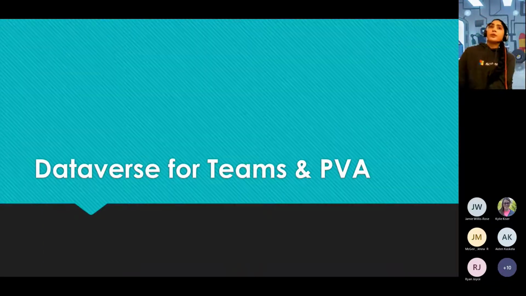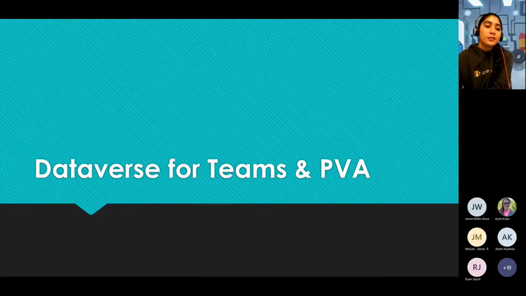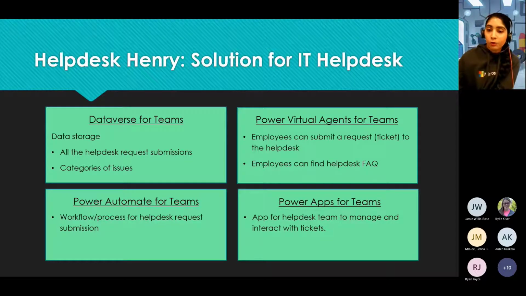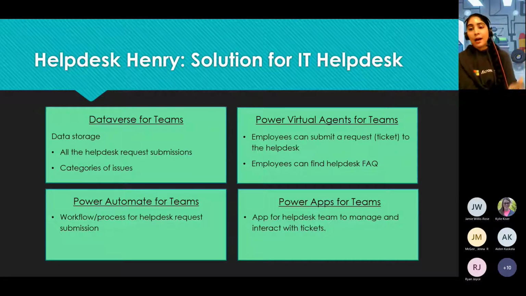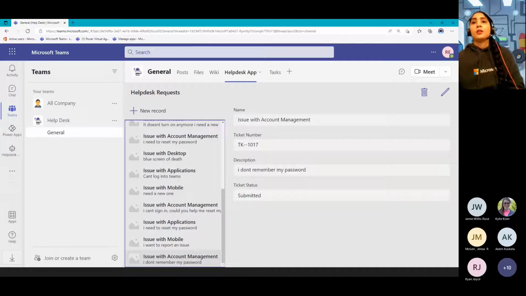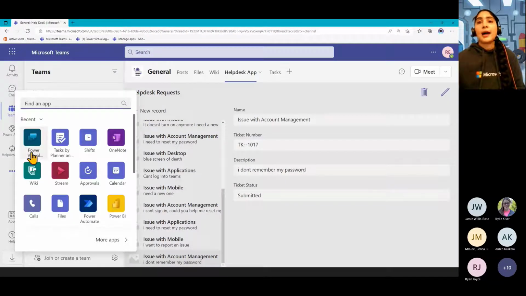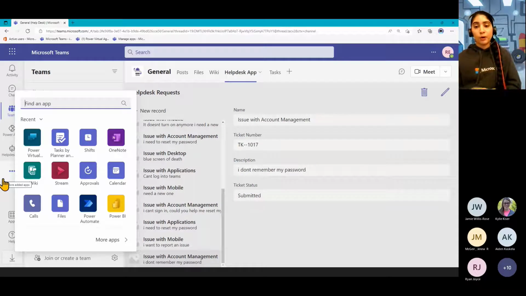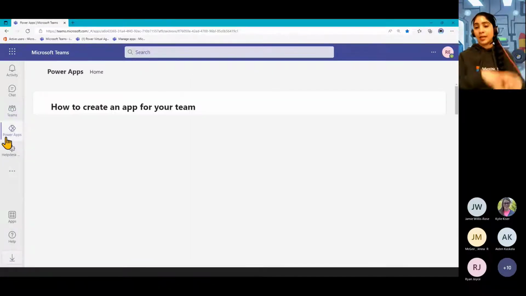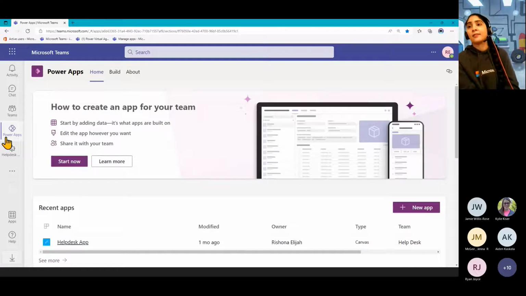All right, so first of all, because we have all of these different components to it, Dataverse, Power Automate, the bot itself, and a Power App, we're going to build this in the Power Apps app, rather than just that chatbot, the Power Virtual Agents one that I just showed you. Over in the Power Virtual Agents app, you can use that one if you just have your bot that you want to use. But if you have all these other components to it, then you can manage the solutions over in the Power Apps app to keep all of these components contained that work with one another.